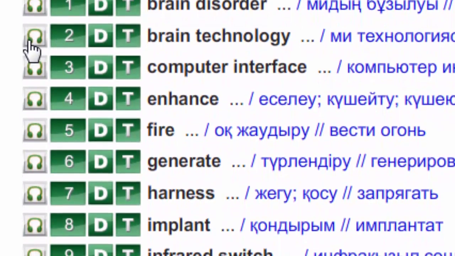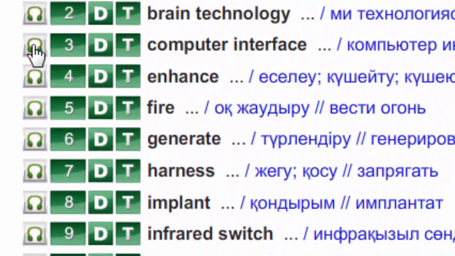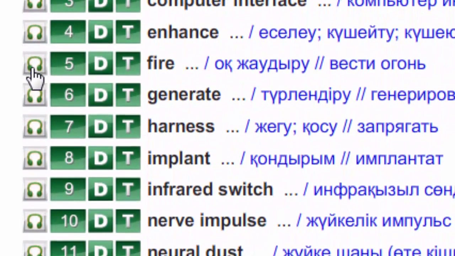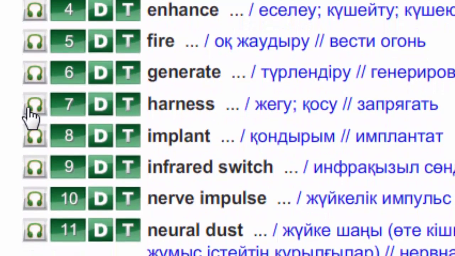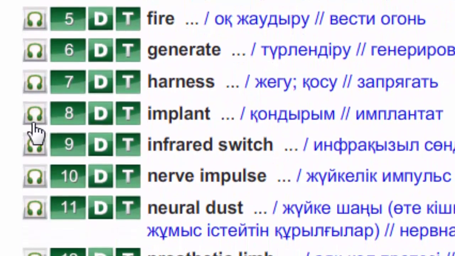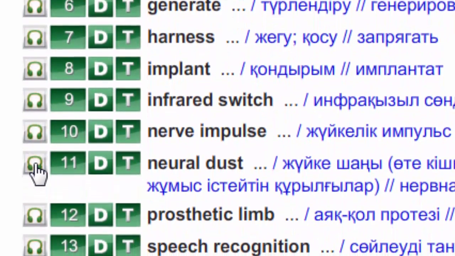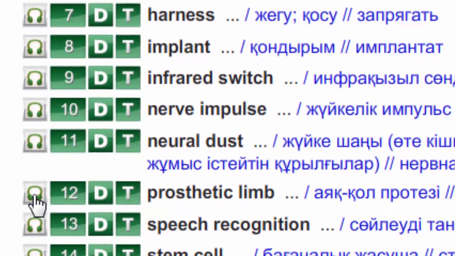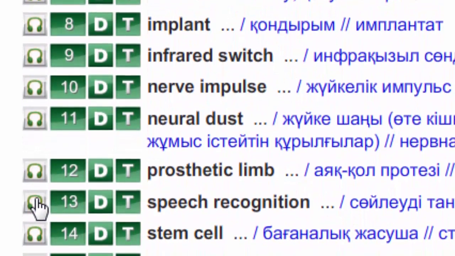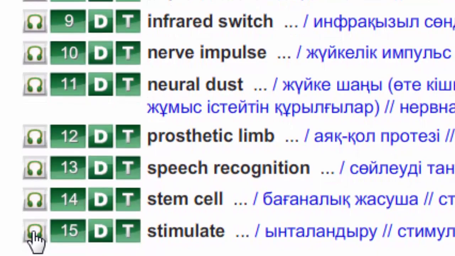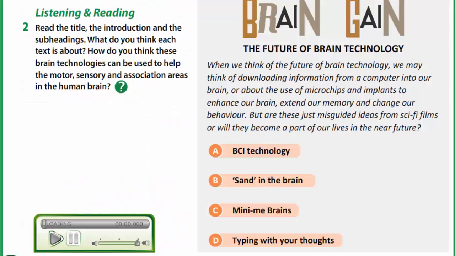Brain disorder, brain technology, computer interface, enhance, fire, generate, harness, implant, infrared switch, nerve impulse, neural dust, prosthetic limb, speech recognition, stem cell, stimulate. In exercise 2, you are to read the title, the introduction and subheadings.